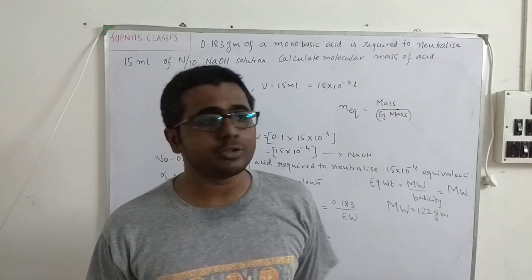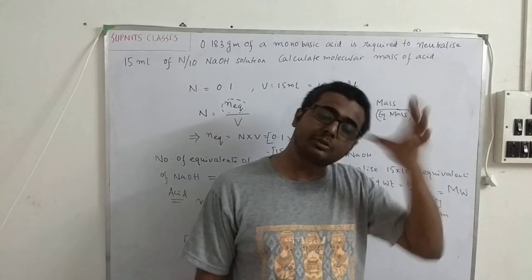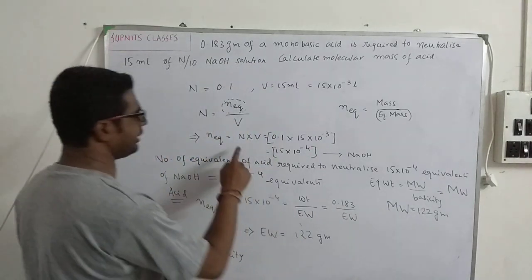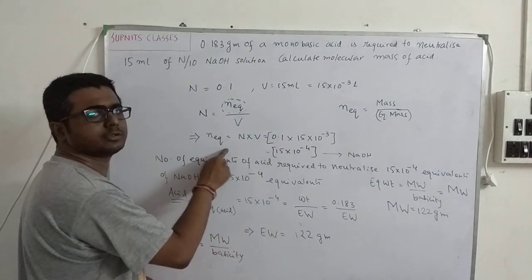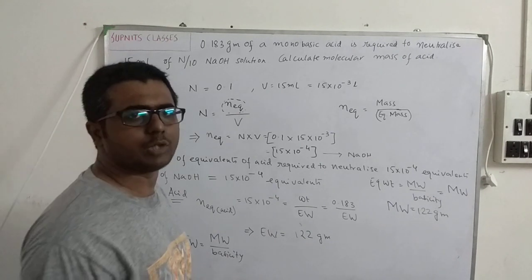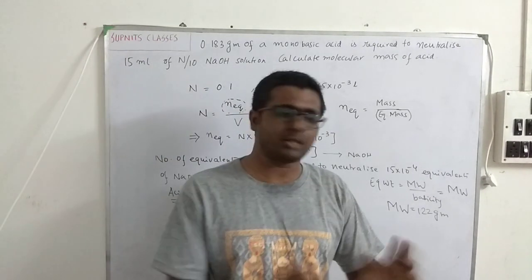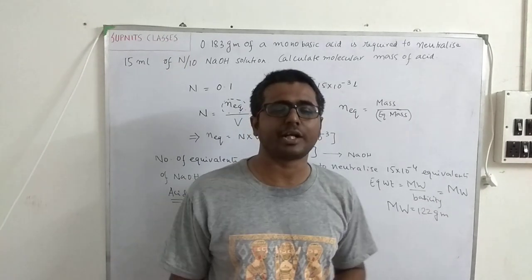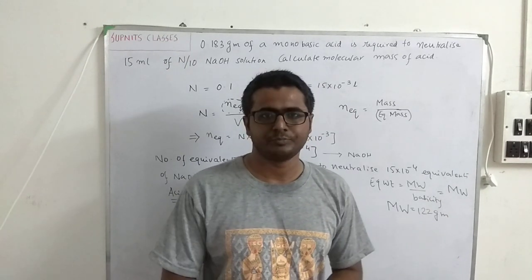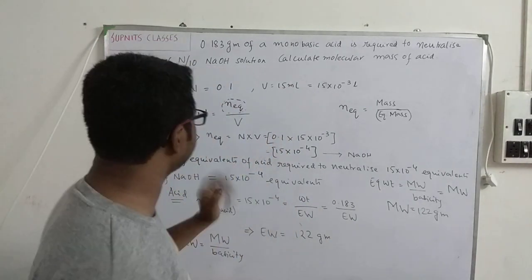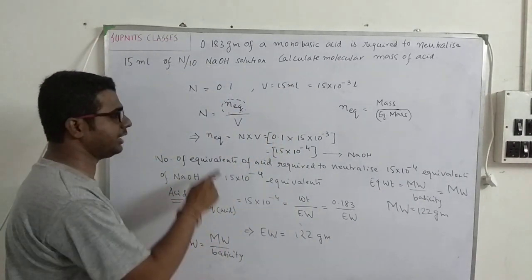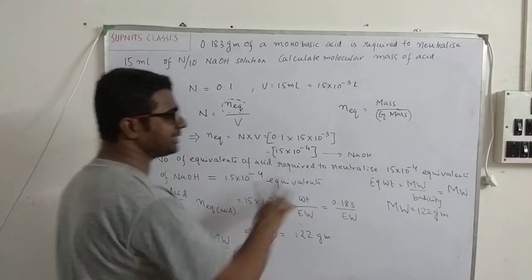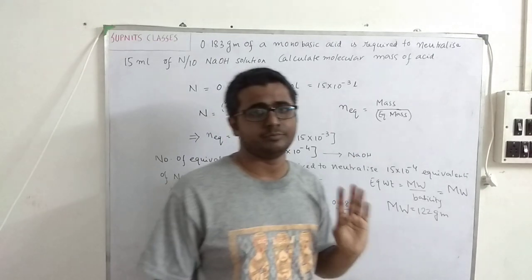Sometimes in books you will see that they are using an equation called N1V1 is equal to N2V2. So what is N1V1? N into V is the number of equivalents, so basically they are using the same formula. If you directly use the formula N1V1 is equal to N2V2 without understanding the meaning of N1V1 and N2V2, then it is wrong. That is why I did not use N1V1 is equal to N2V2. I have calculated the number of equivalents, and the number of equivalents will always be the same. That we have proved in the last class.